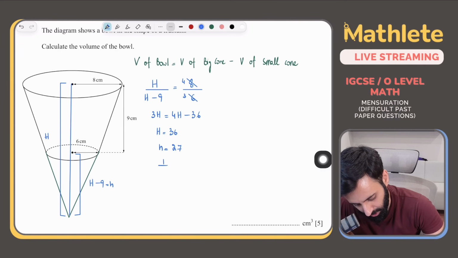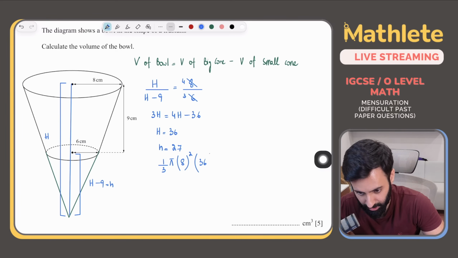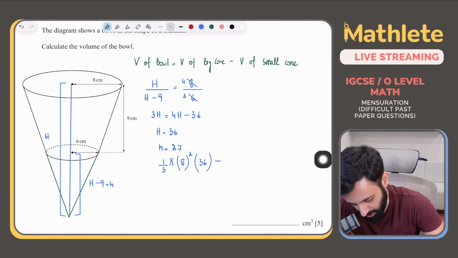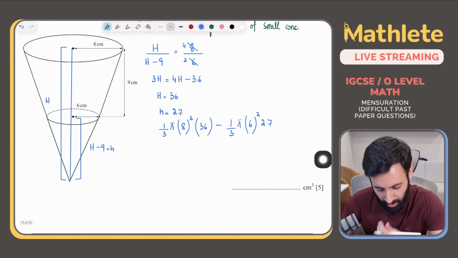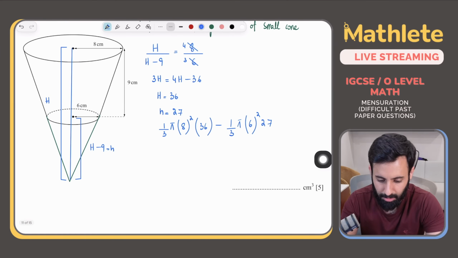That's it. So 1 upon 3 into pi into r square. So we're calculating the volume of the larger cone into the height of the larger cone, which is 36, minus 1 upon 3 into pi into 6 square into the height of the smaller cone. What's that equal to? That's equal to 27. Okay. Acha, let's put this all together.